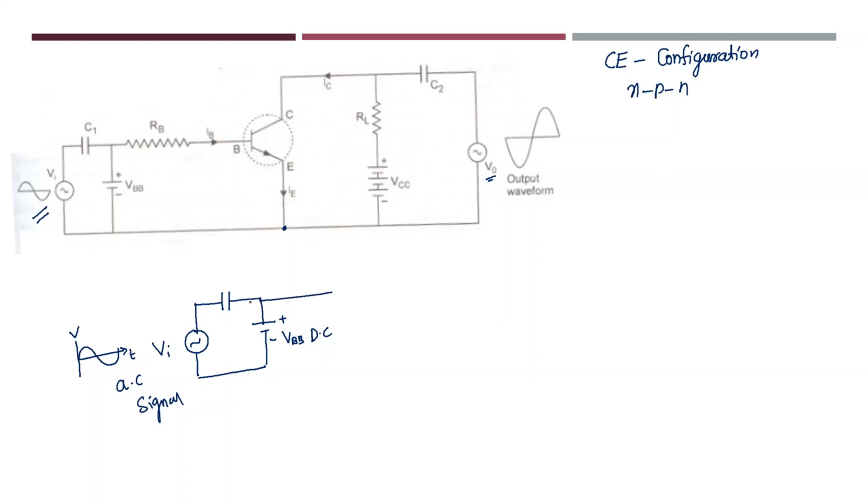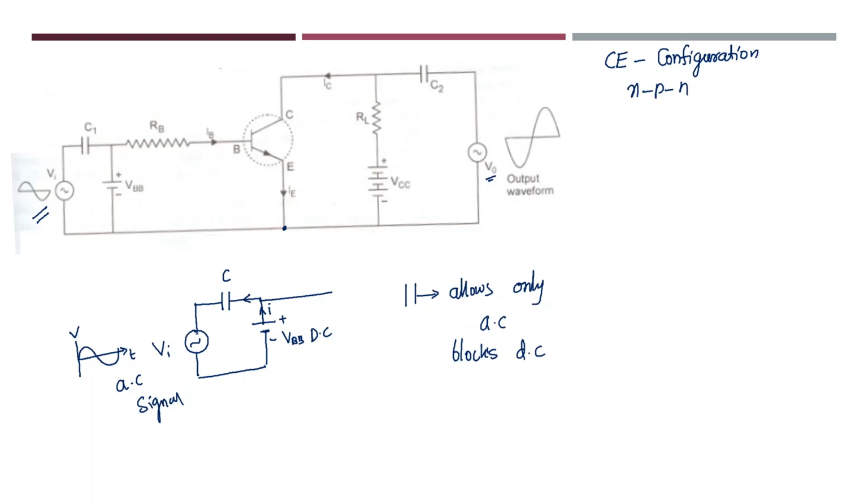Now see why we are using this capacitor here. What is the specialty of a capacitor? A capacitor allows only AC signals, whereas it blocks DC signals. This is the positive terminal of the battery, and this is the negative terminal, and current will flow from this region. If this current reaches the input signal, there will be some problem in the input signal.